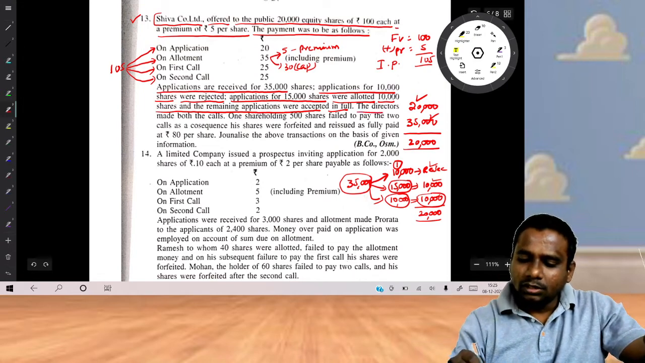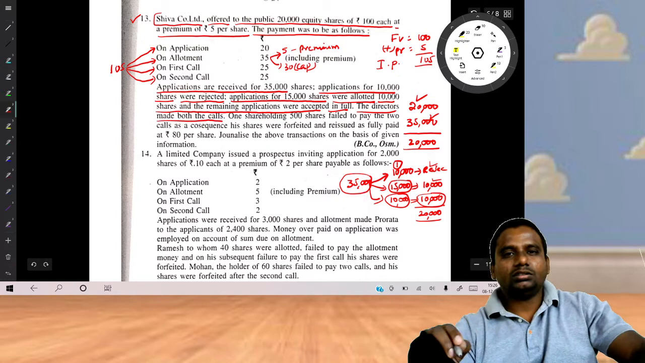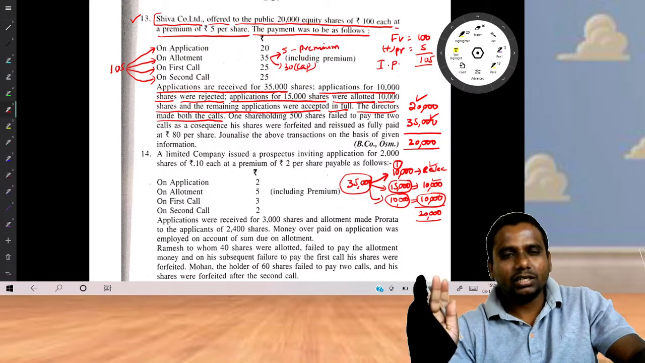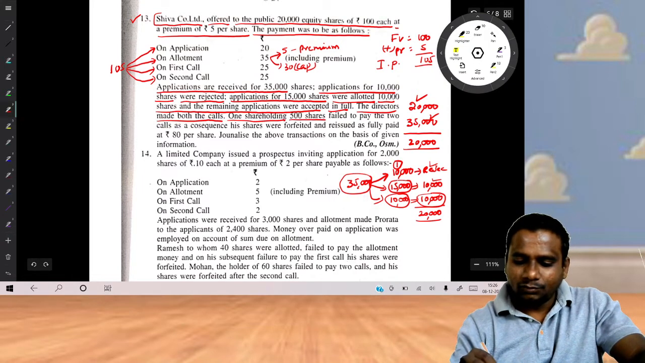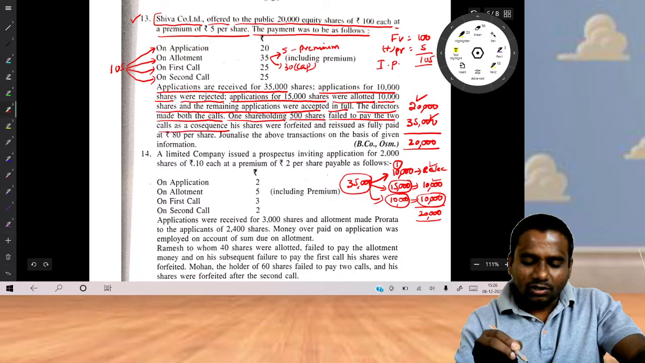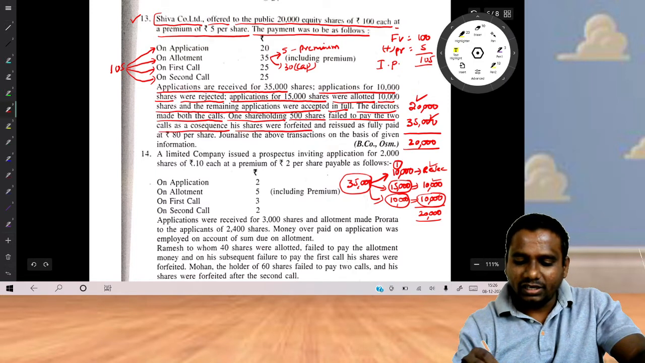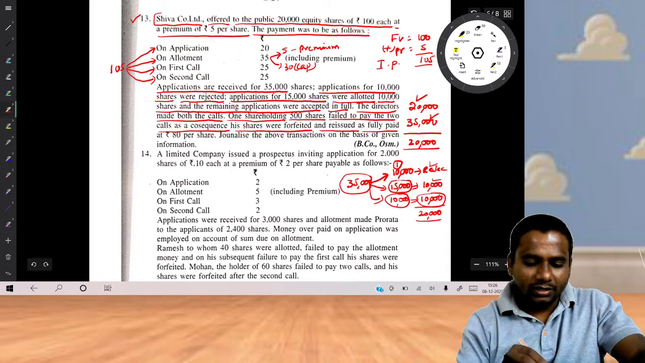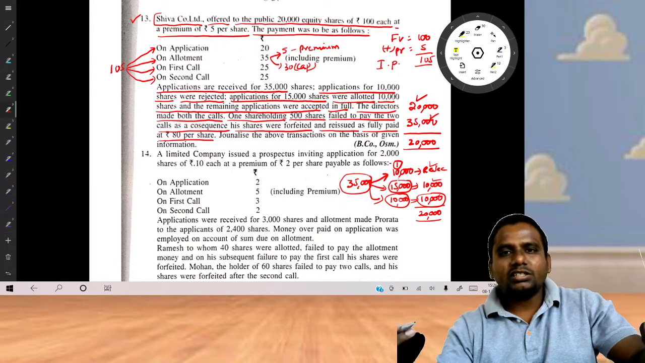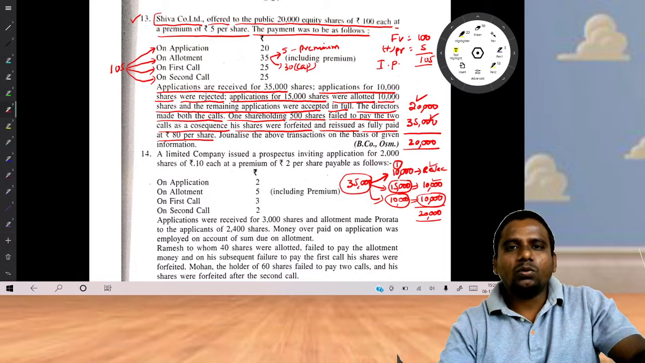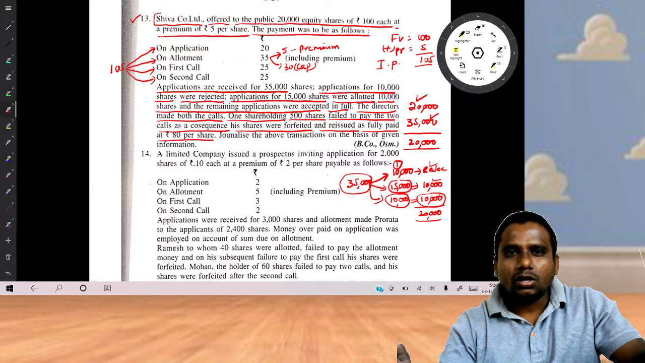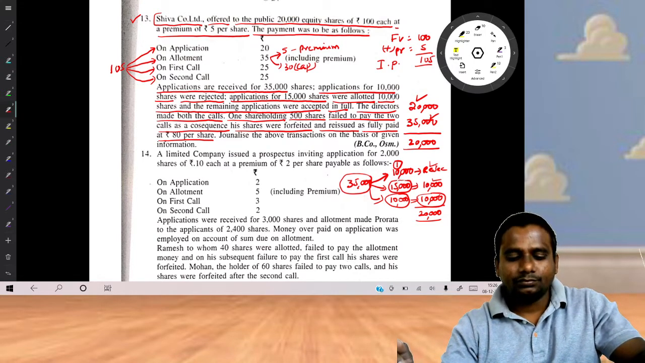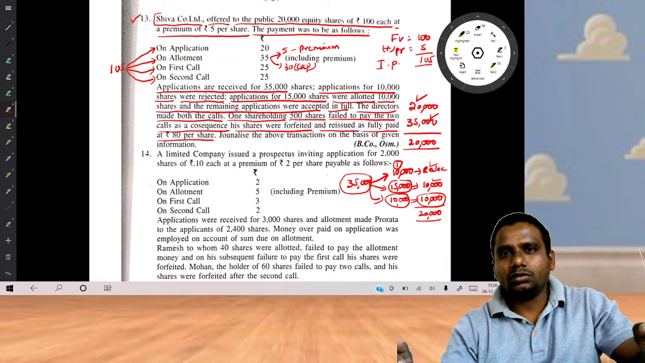Okay. The directors made both the calls. Both the calls means first call and second and final call. One shareholder holding 500 shares failed to pay the two calls. As a consequence, his shares were forfeited and reissued as fully paid at 80 per share. There are so many shareholders in the company. A shareholder who is holding 500 shares failed to pay the first call and the second and final call. That means he paid only application money and allotment money.